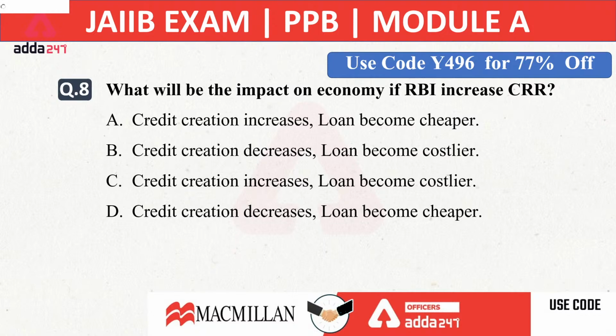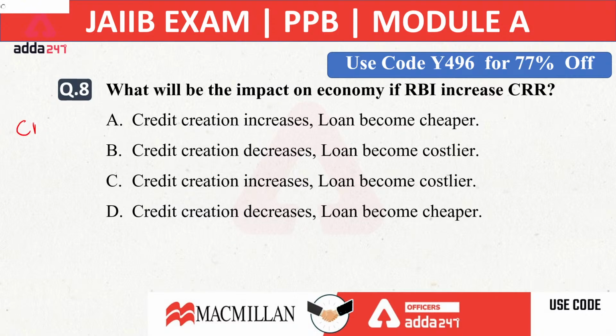The first option is saying credit creation increases, loan becomes cheaper. Second is saying credit creation decreases, loan becomes costlier. Third is saying credit creation increases, loan becomes costlier. Fourth is saying credit creation decreases, loan becomes cheaper. Now what will be the impact when RBI is increasing CRR? Let's discuss.